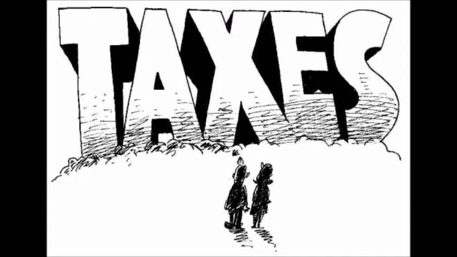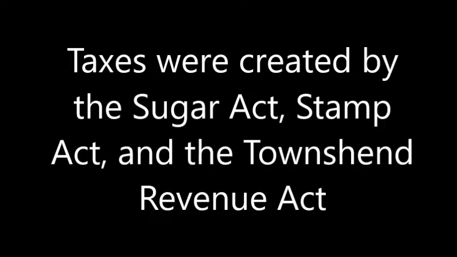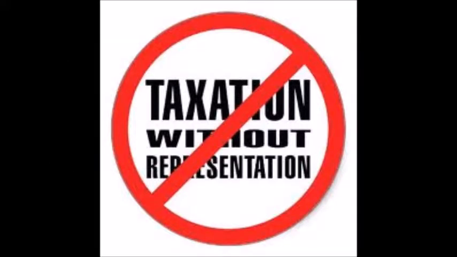The British government was taxing the colonists for a variety of reasons, and the taxes were overwhelming to the colonists. These taxes were created by the Sugar Act, the Stamp Act, and the Townshend Revenue Act. The colonists were very upset about these taxes, since they did not have any representation in the British Parliament. The Parliament is the British form of government. Since the colonists had no representation in the Parliament, the tax money was not being used to meet their interests.